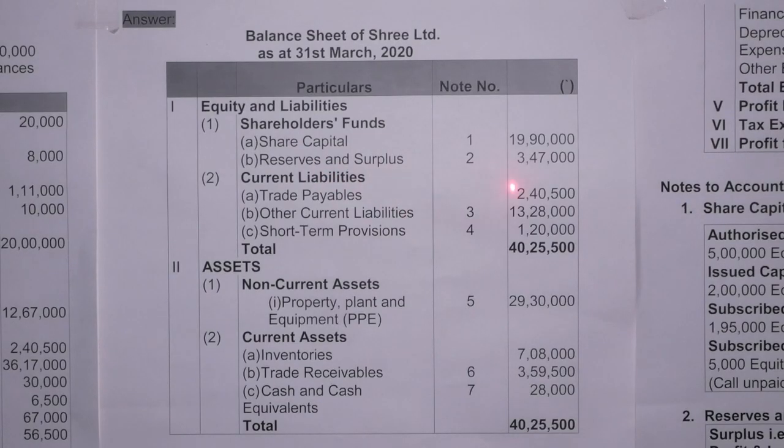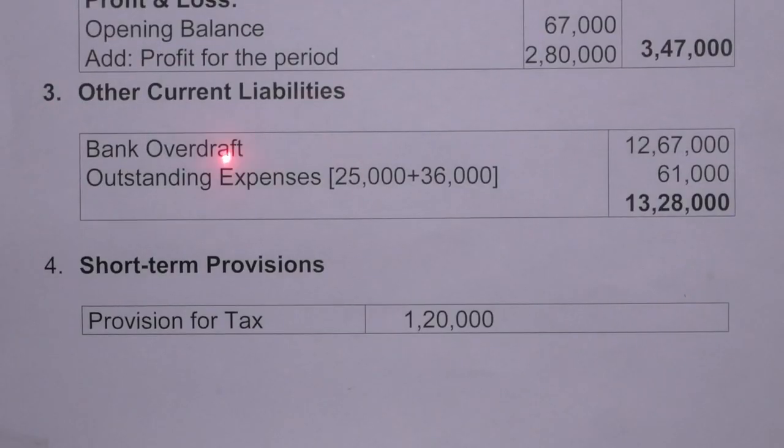Reserves and surplus, 3,47,000. Next is current liabilities, trade payables 2,40,500, which is mentioned in the question. Next is other current liabilities. Now come to note number 3. Other current liabilities, bank overdraft 12,67,000. Outstanding liabilities for wages 25,000 and for business expenses 36,000.